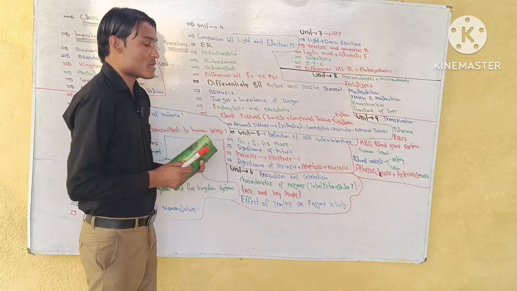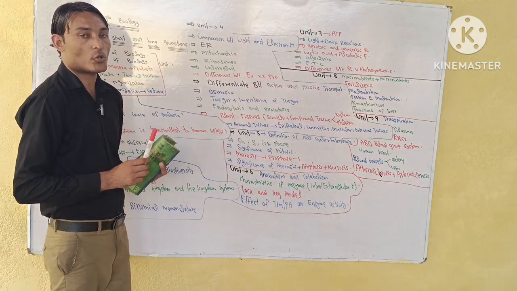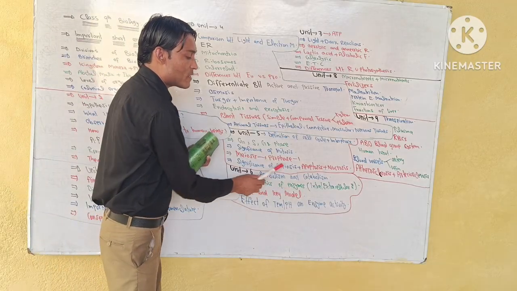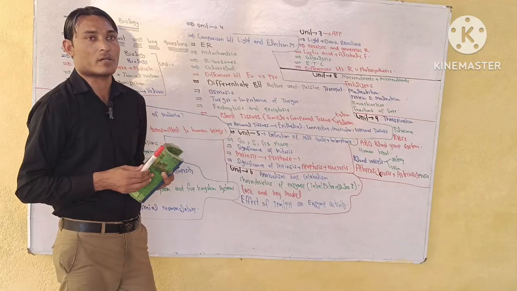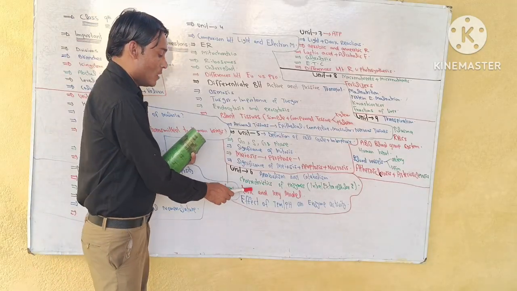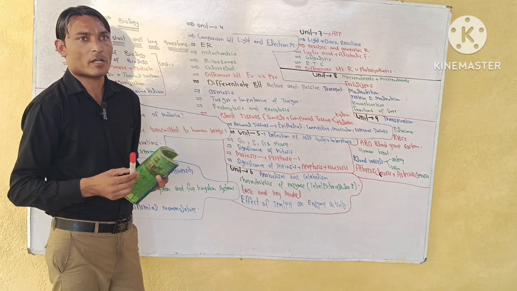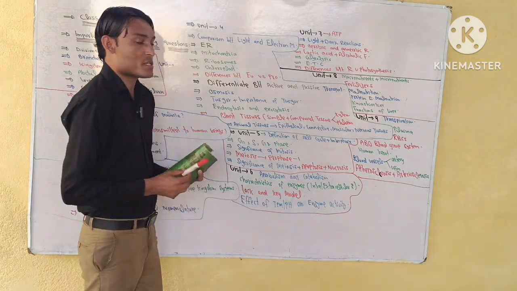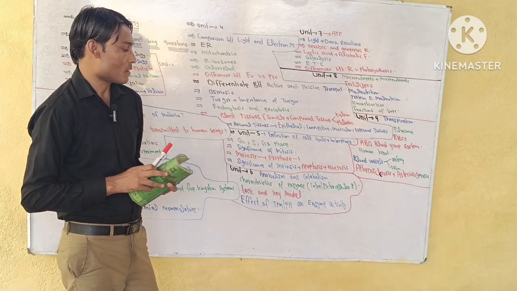Next, unit number 6, enzymes. Anabolism versus catabolism. You should know the difference between anabolism and catabolism. Characteristics of enzyme, especially intracellular and extracellular enzyme. What is the difference between intracellular and extracellular enzyme? Lock and key model. Sometimes the lock and key model is a part of the paper. Effect of temperature and pH on enzyme activity. These two are very much important, especially temperature.